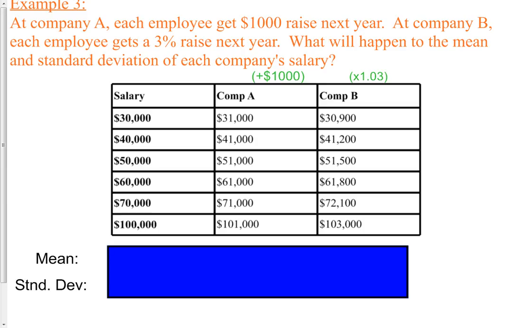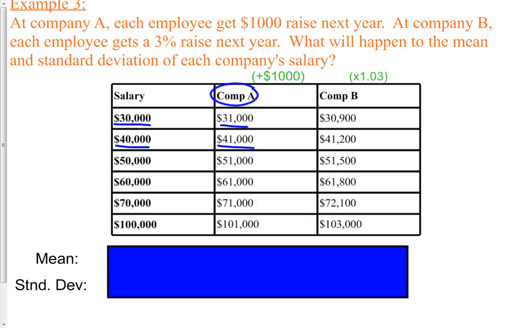So now we're going to take a look at this here. At company A, each employee got a $1,000 raise. So if they were earning $30,000, they're now earning $31,000. If they were earning $40,000, they're now earning $41,000. So on and so forth. Each bracket of income got a $1,000 raise.